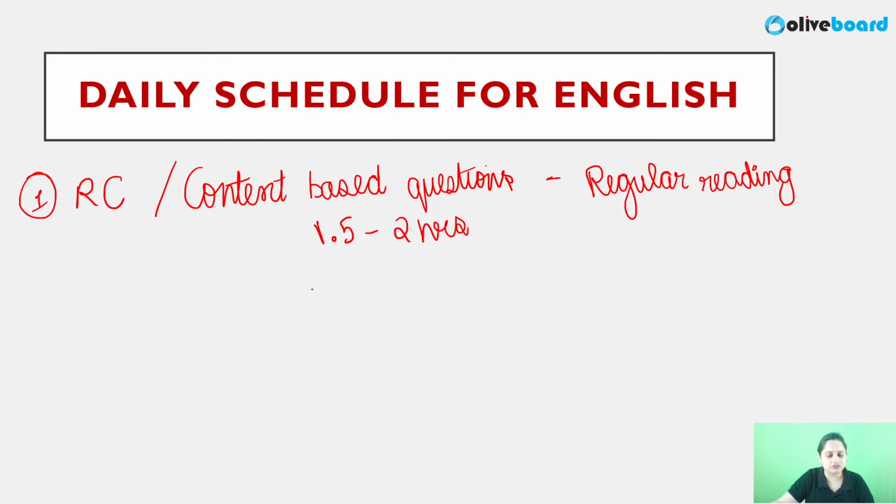Yeah, I know you have to cover a lot of sections, but if you give your 110% in this 1 month, you will definitely crack this exam. Of course, it is a big deal for us, right? So yeah, I still want you to do 1.5 to 2 hours of reading. Now even if you don't consider the timeline, the best way is to consider the number of articles, right? Have a target like this: 3 editorials minimum per day. Today also I'll say the same thing, 3 editorials minimum per day.